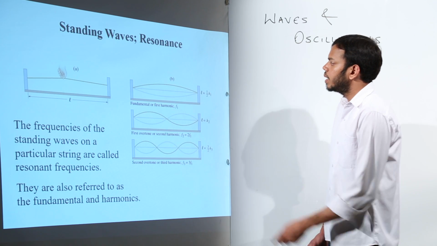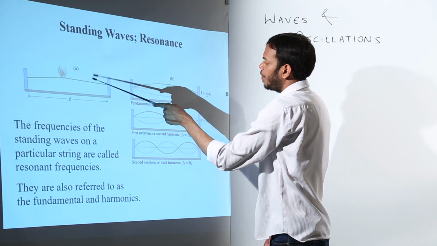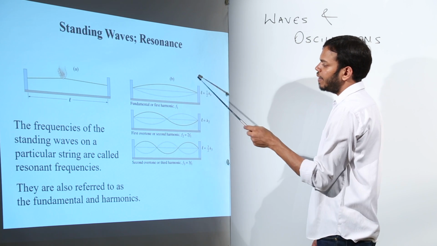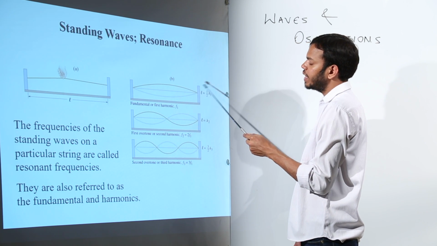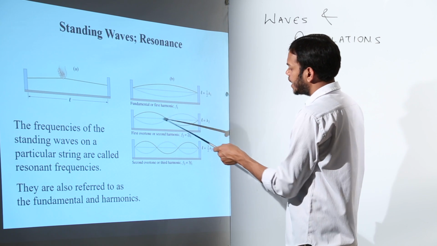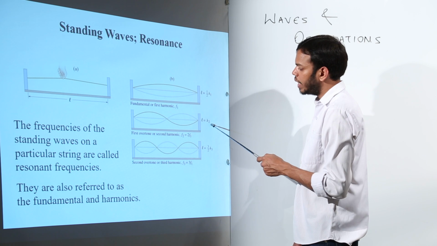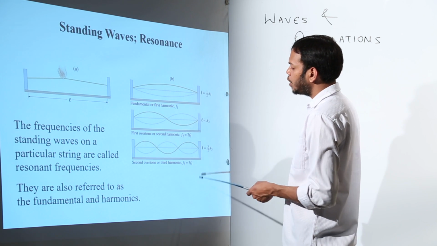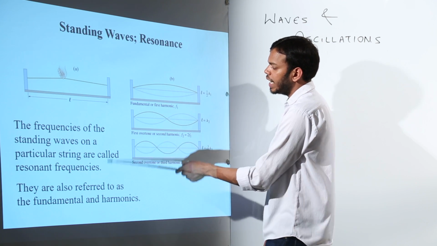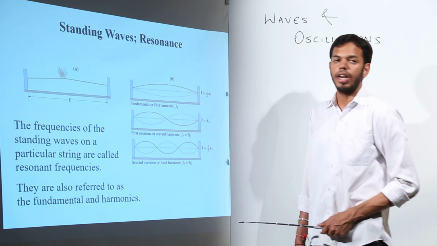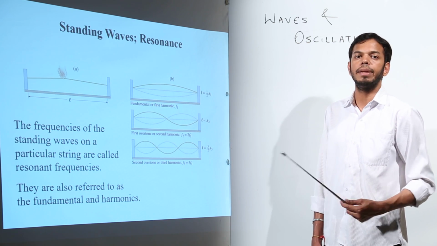Okay. So suppose there is a wave of length L, it has been plugged from here. So the wavelength is what? Twice the length, or the length is half of the wavelength. In the other case, this one, the wavelength is equal to the length. In this case, the length is equal to 3 by 2 of lambda, 3 by 2 of the wavelength. This is how the frequency of a standing wave of a particular string is formed. This is called resonant frequency.